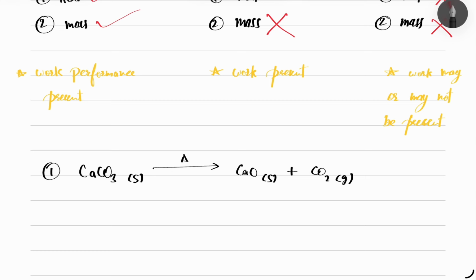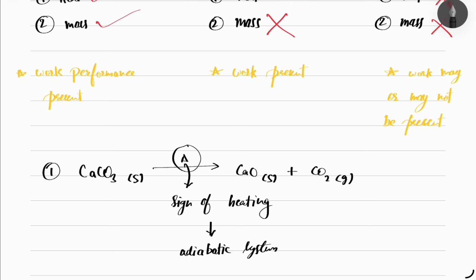Here you can see this sign, it is a sign of heating, so it cannot be an adiabatic system, because it is transferring heat.